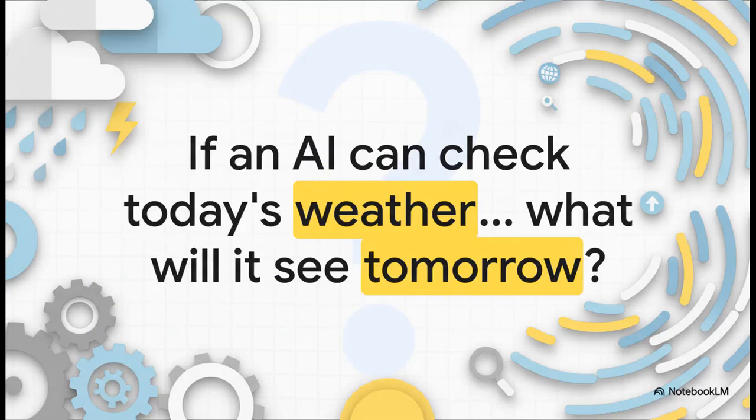And that leaves us with a final, pretty big question. If an AI can check today's weather, if it can perceive the present in this one small way, what on earth is it going to be able to see, understand, and do tomorrow?